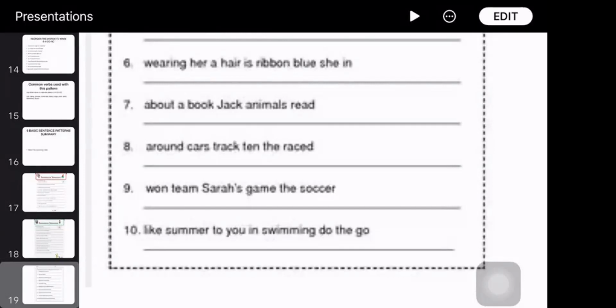Now we are left with just two sentences. Sarah's team won the game. Sarah's soccer team won the game. Okay, what about number 10?